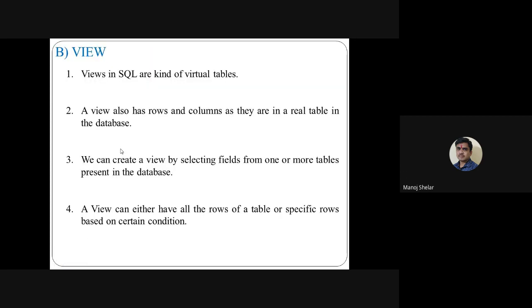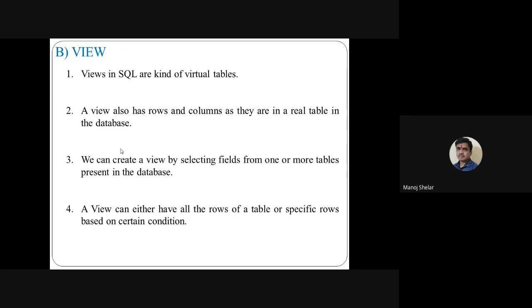So next is the view part. In SQL, I think all of you know a table is one database object. So a view is also one database object. A view is a virtual table. Basically, there are two types of views: updatable view and non-updatable view.